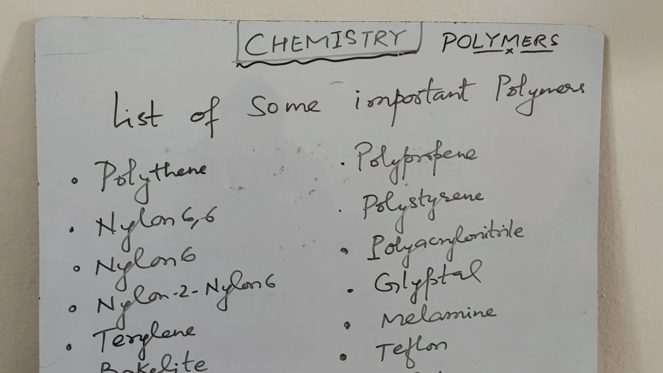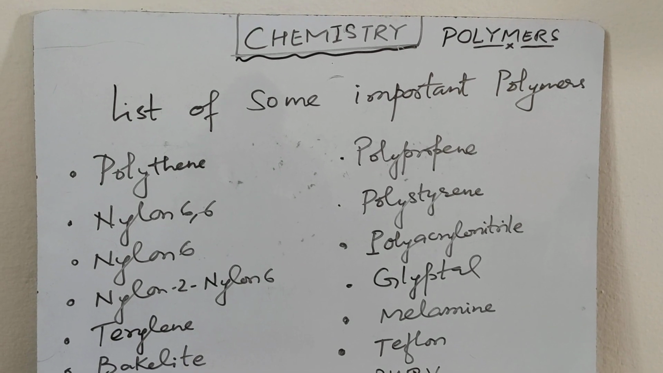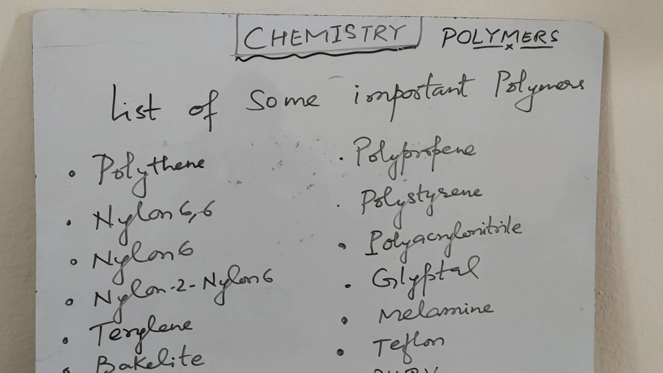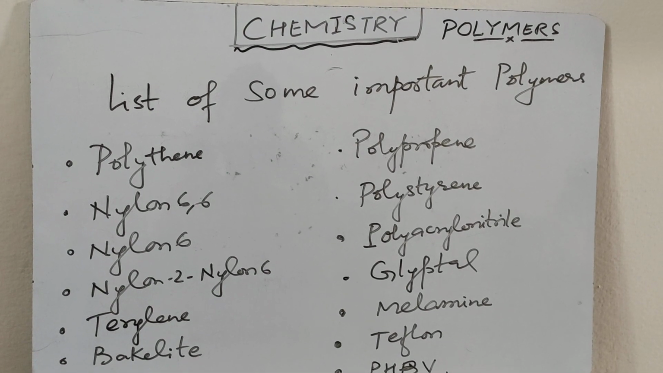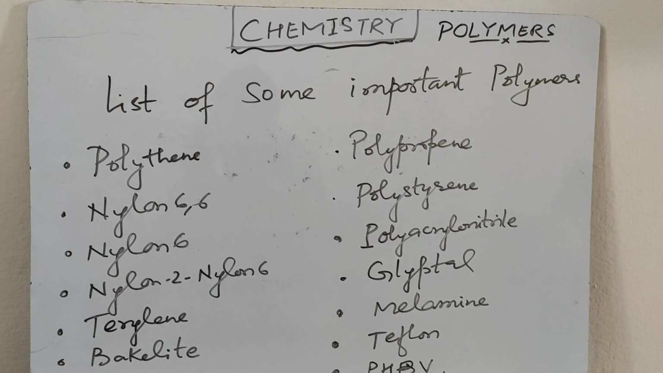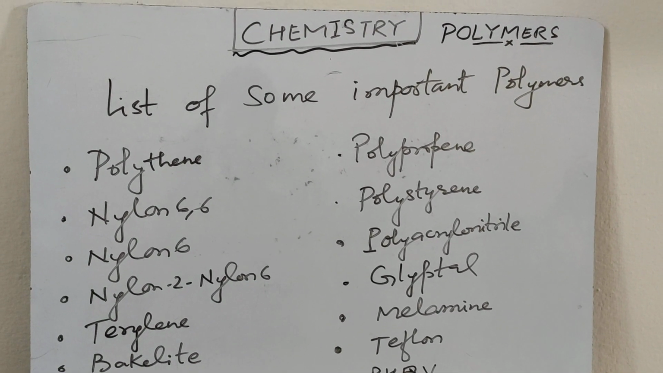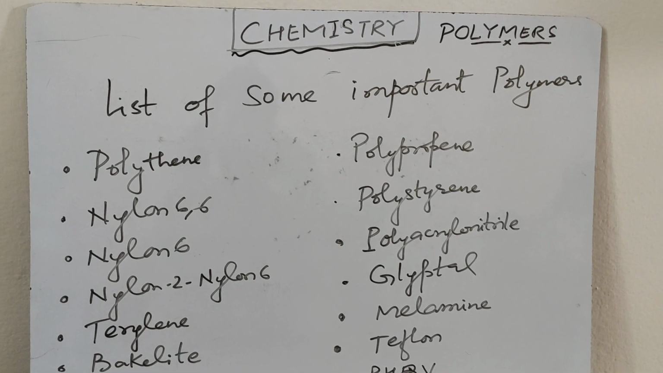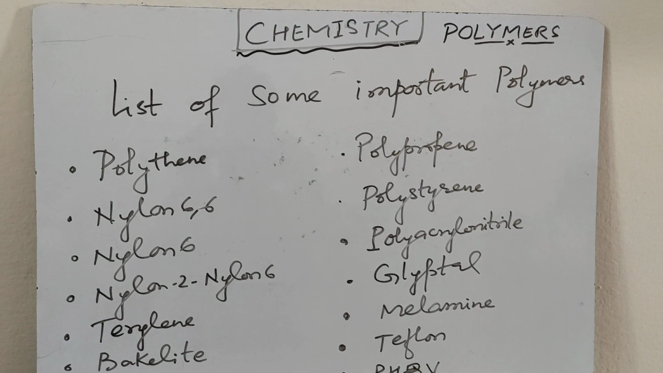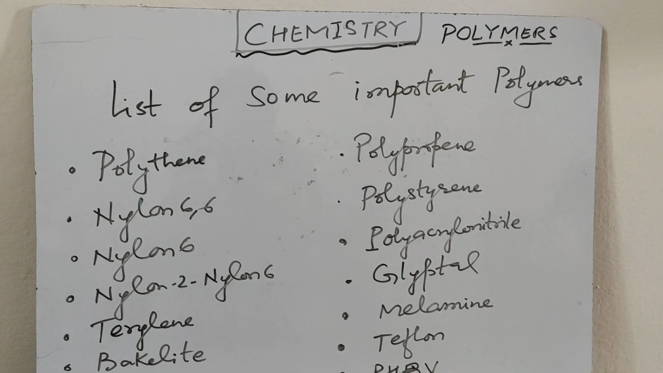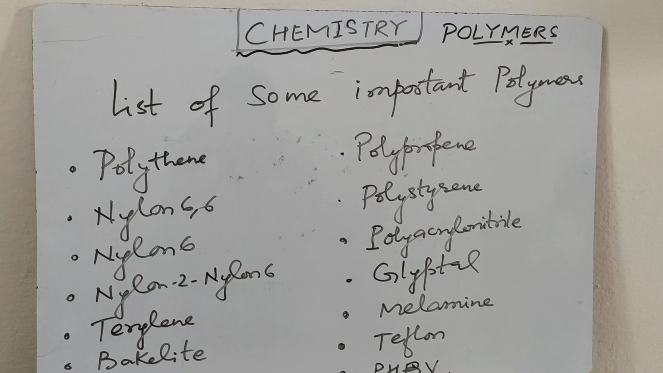Terylene. Terylene is also called Dacron. It is formed by the joining of ethylene glycol plus terephthalic acid. So it is a polyester. Bakelite. Bakelite is formed by phenol plus formaldehyde. The initial product formed is called Novolac. Novolac is used as paints.